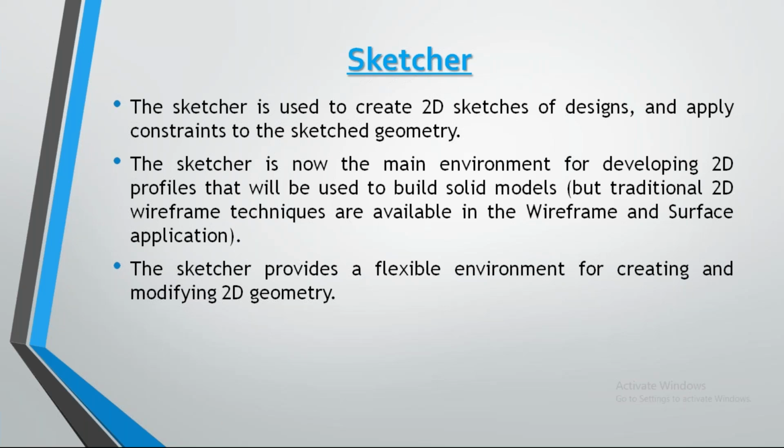We need to clear the 50 mm line and draw again, either 20 or 30. When it comes to CATIA, 2D is very flexible. If by mistake we have given 50, we can change the 50 mm to whatever the required value is. So that's the flexibility.